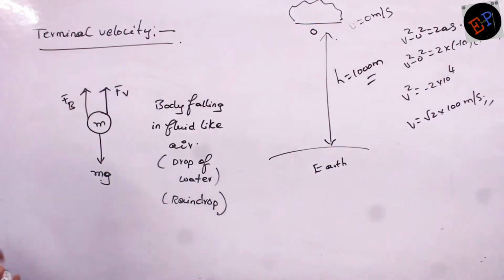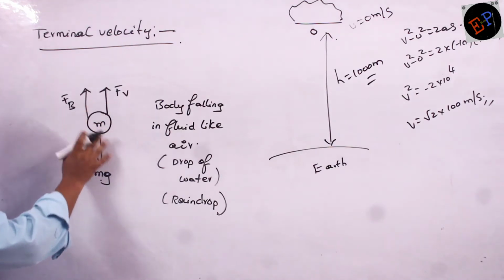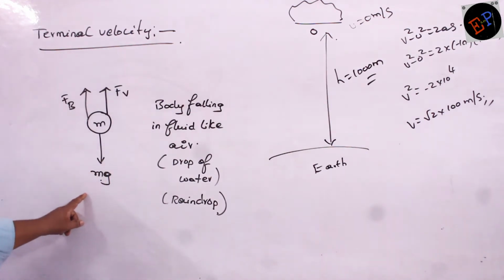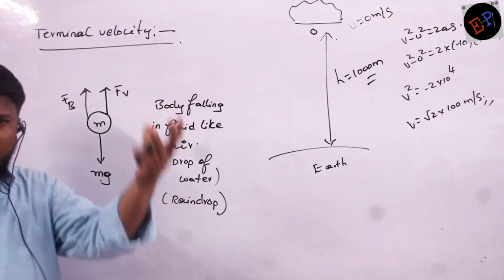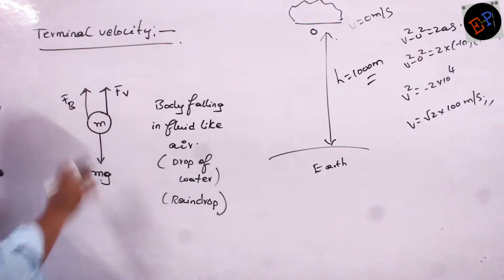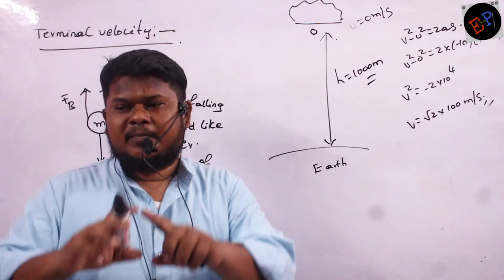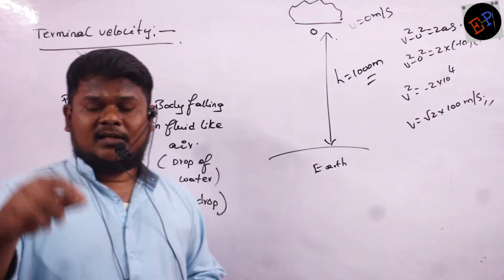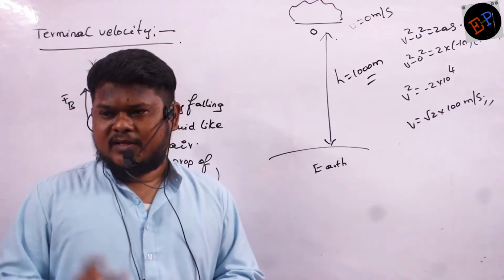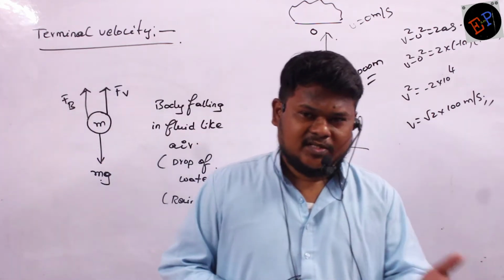What is meant by terminal velocity? So this is the raindrop which is falling. On the raindrop there are three forces. What are the three forces? Its own weight will be there, acting in the downward direction. And this raindrop is displacing some air. Air is a fluid. Because it is displacing some air, that displaced air will give some force of buoyancy. In fluid statics we have studied the force of buoyancy. Force of buoyancy came into action by which concept?